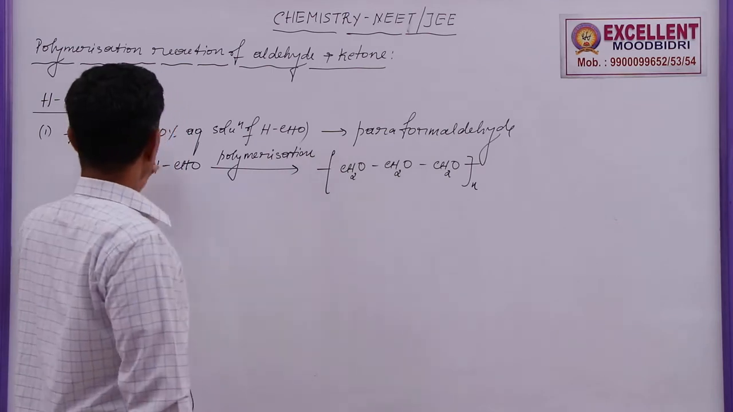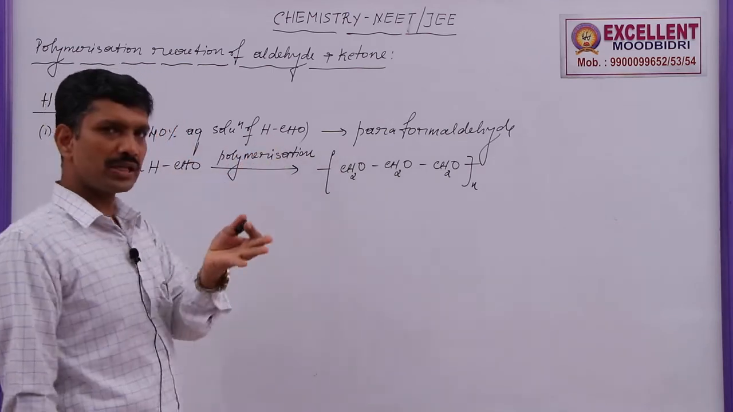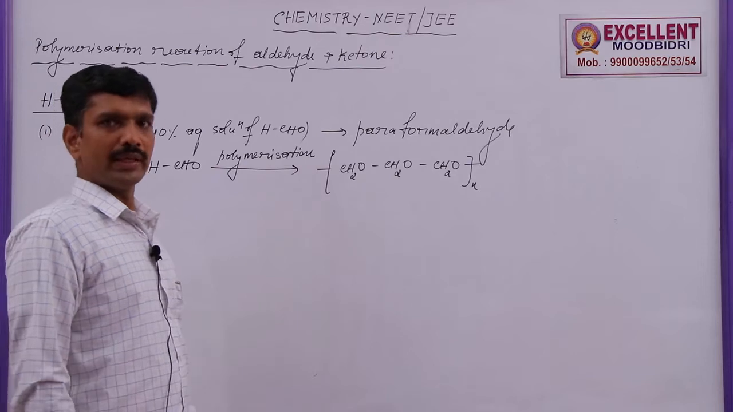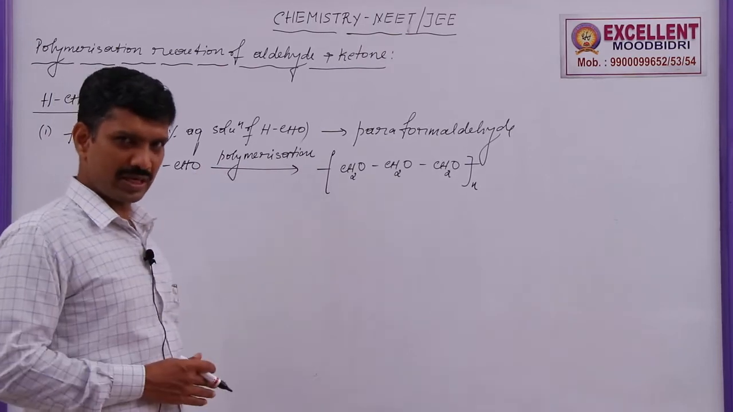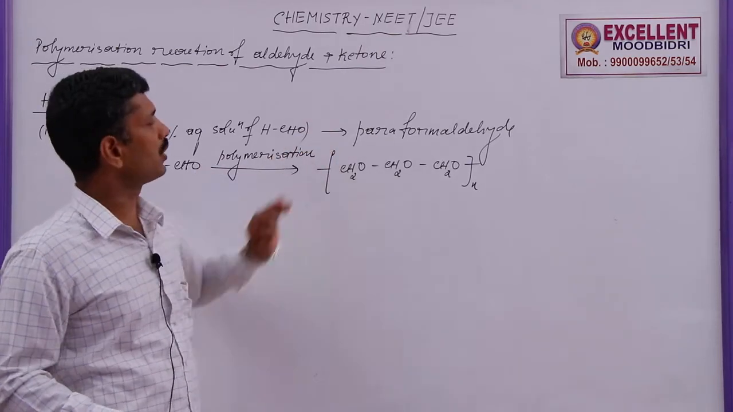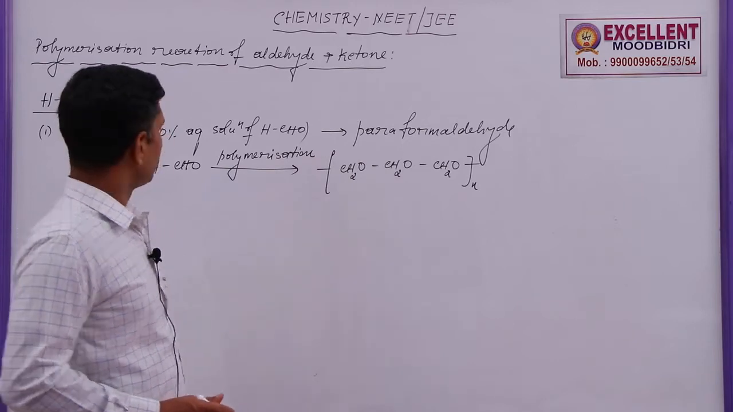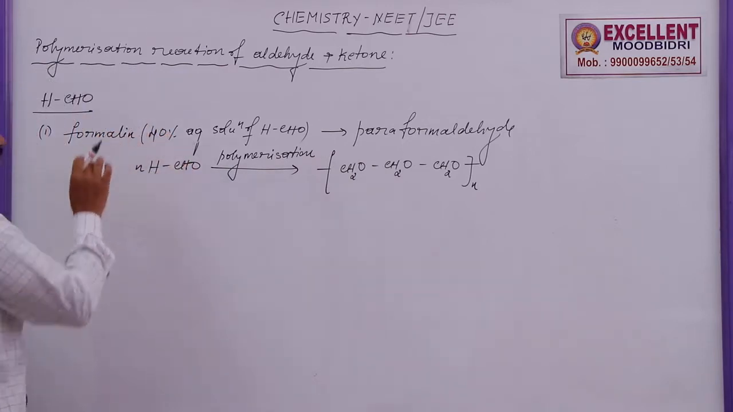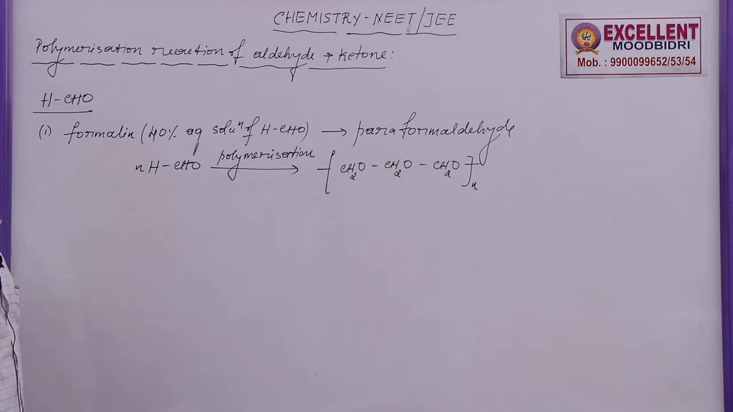So, if a 40% aqueous solution of formaldehyde is heated in the water bath and allowed to stand till it becomes dry, the resulting polymer is called paraformaldehyde. This is one of the important polymers obtained from the 40% aqueous solution of formaldehyde.